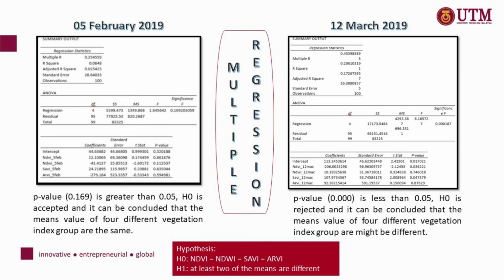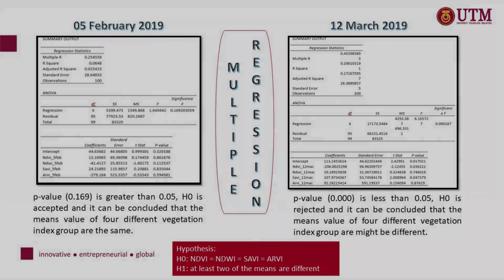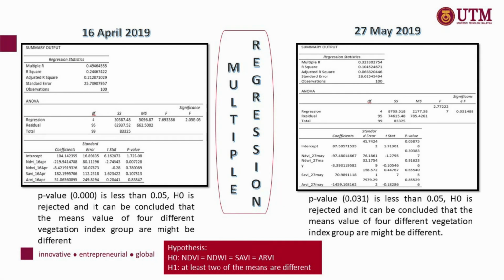The multiple regression on 12 March shows that the p-value is 0.000, less than 0.05, and H0 is rejected, and it can be concluded that the mean value of the 4 different vegetation index groups might be different. And the multiple regression on 16 April 2019 shows the p-value is 0.000, less than 0.05, where H0 is rejected, and it can be concluded that the mean value of the 4 different vegetation index groups might be different.